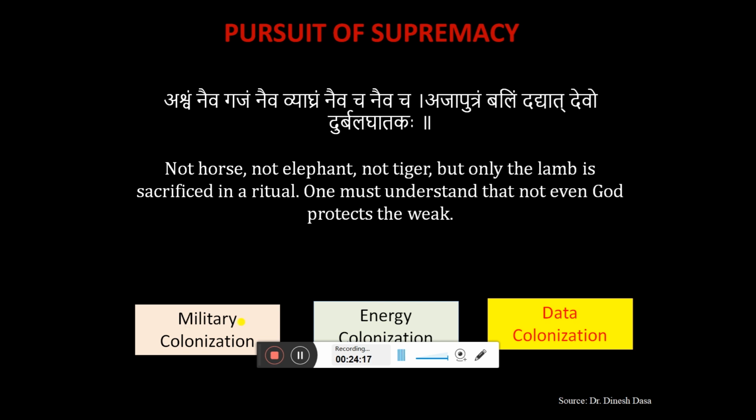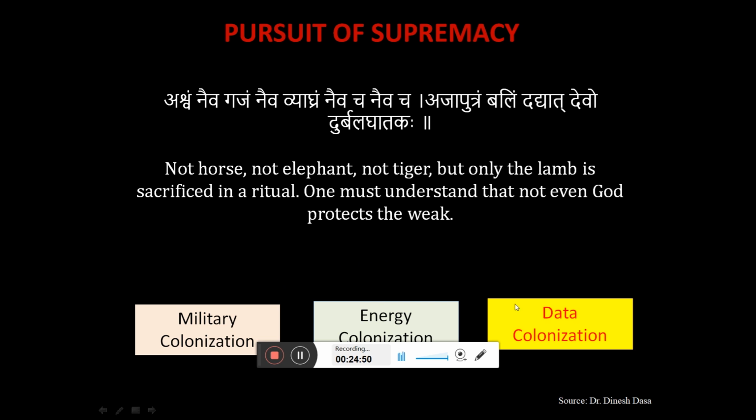Okay, then things shifted. We became industrialized after the Second World War, and there was a high increase in industrialization. So those countries which had energy, for example the Middle East countries like Dubai and Iran and other countries having oil, those people who had oil were ruling the world. So in the mid part of the 20th century, those countries which had a huge amount of energy reserves were ruling the world.